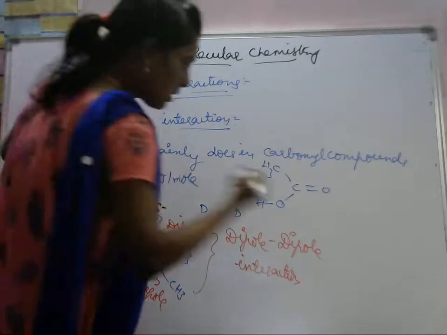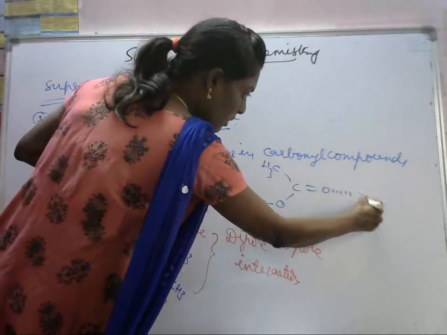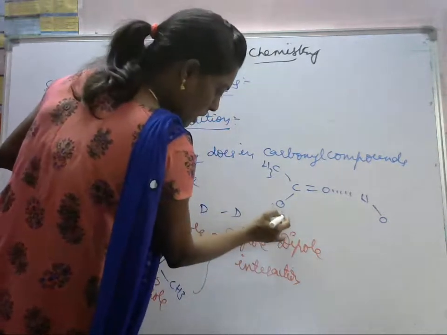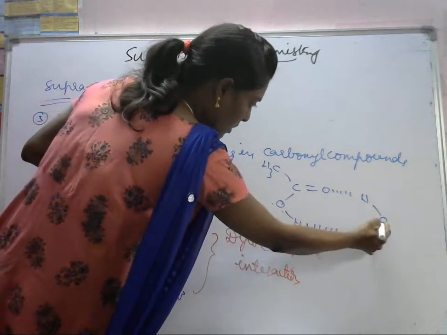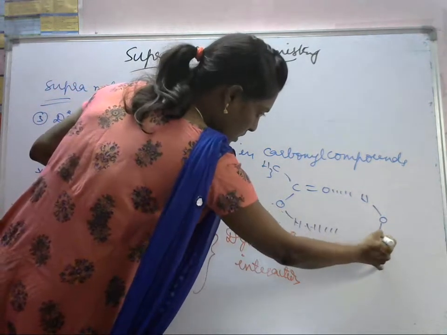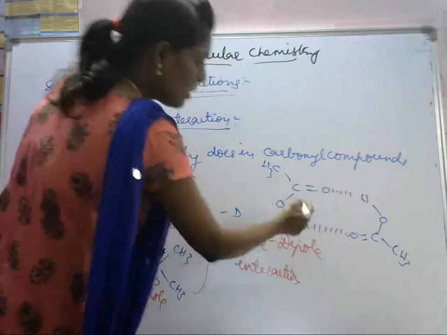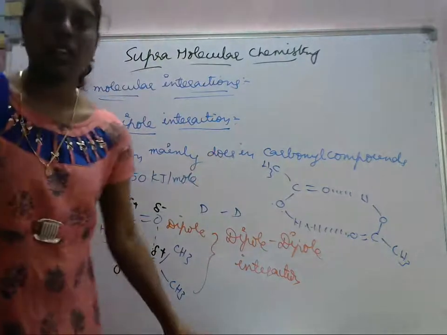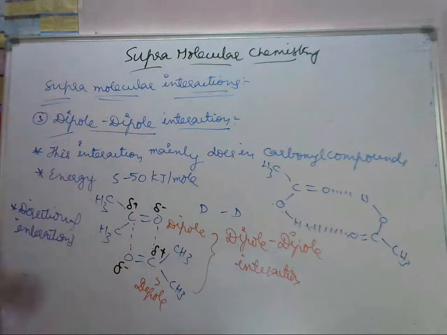Here we have to write another molecule. Here OH is there, here CH3 is there, double bond O. In the next class I will continue with the remaining interactions. So this is about the dipole to dipole interaction. Thank you.